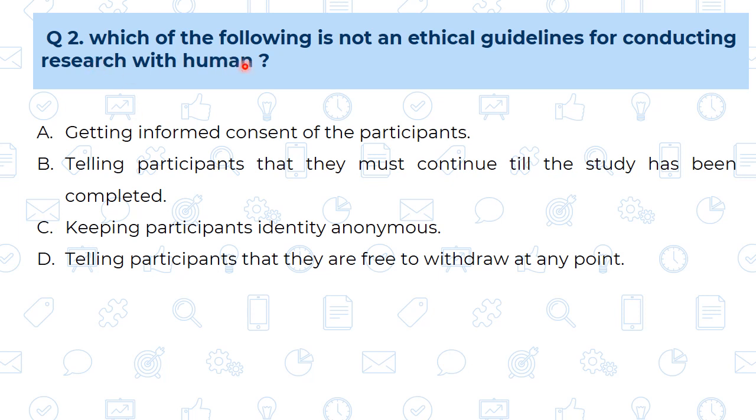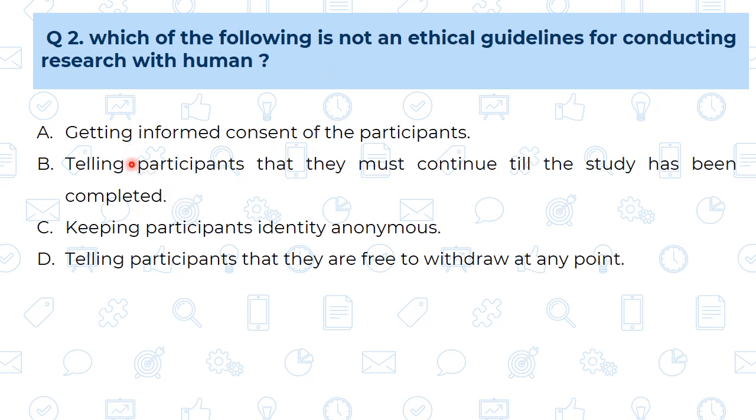Which of the following is not an ethical guideline for conducting the research with human? See, again, not an ethical means which is the unethical, and with reference to what? When we are having this research with the human. So which are the options? Let us see now. First, A. Getting informed consent from the participant. Yes, this has to be there. Means whenever we are collecting the data from the participants, we have to take their permission. That is the ethical part. So getting informed consent from the participant, this is ethical. We are going to find out which is not ethical.